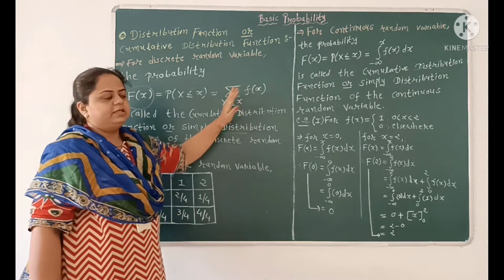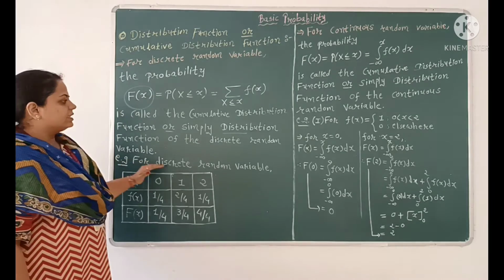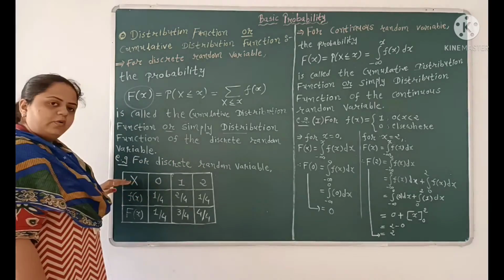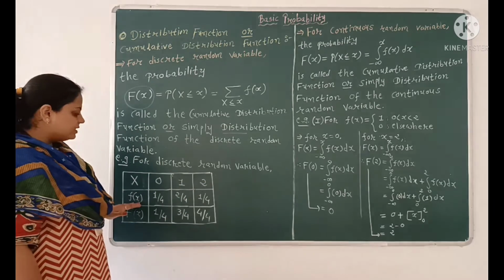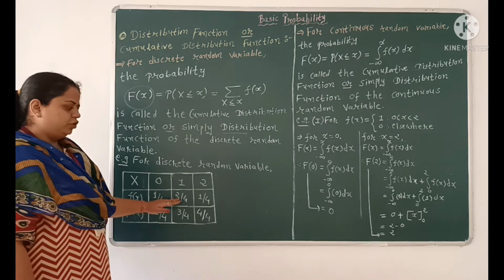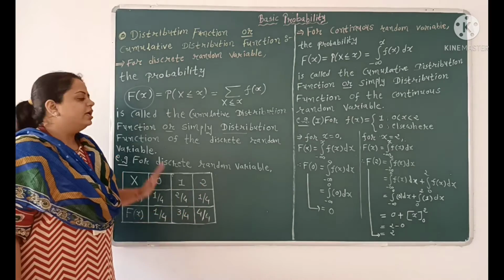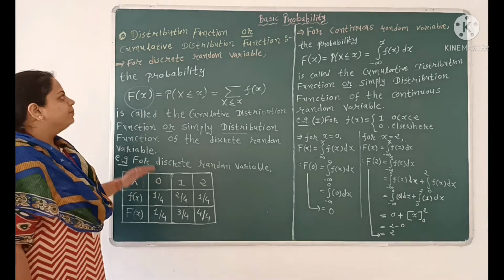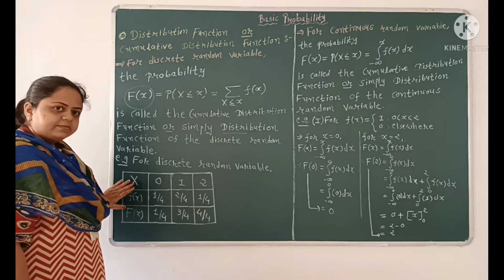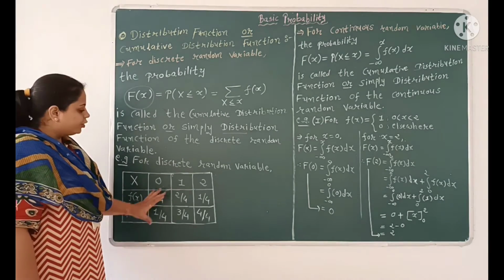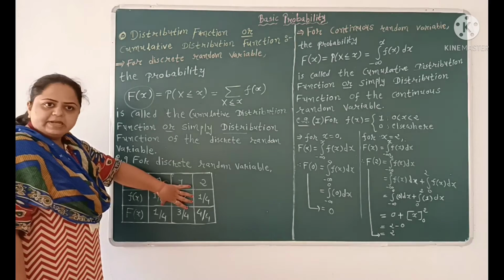Now, for a discrete random variable, we are given x equal to 0, 1 and 2 and the probabilities are given as 1 by 4, 2 by 4 and 1 by 4. Now, we have to find the distribution function for these probabilities by taking the cumulative sum of probabilities.